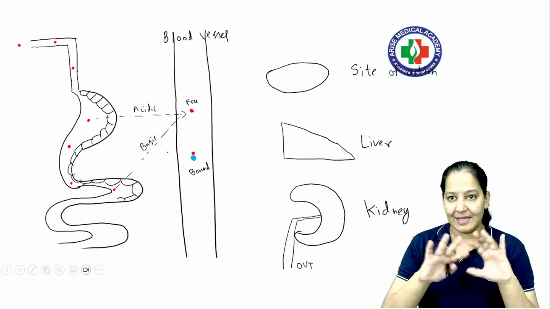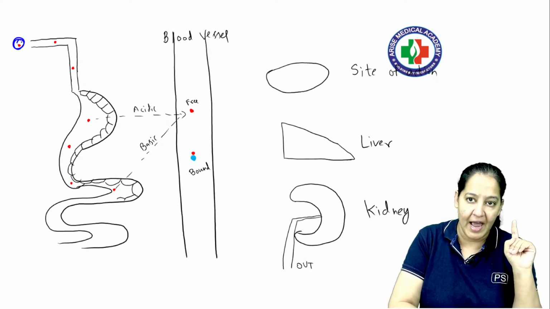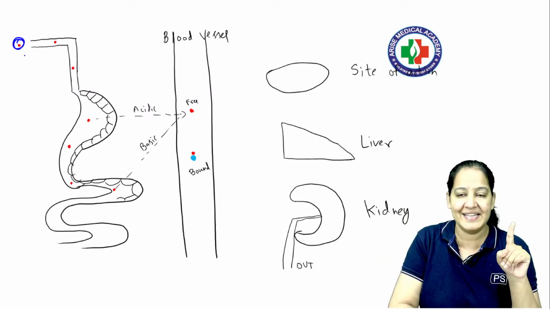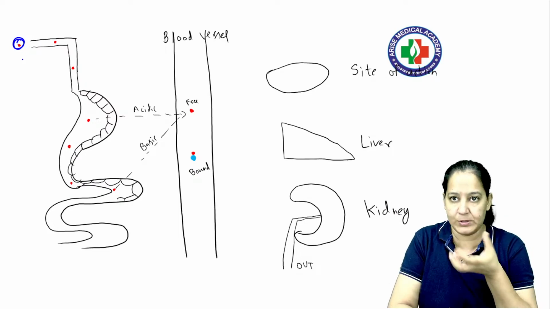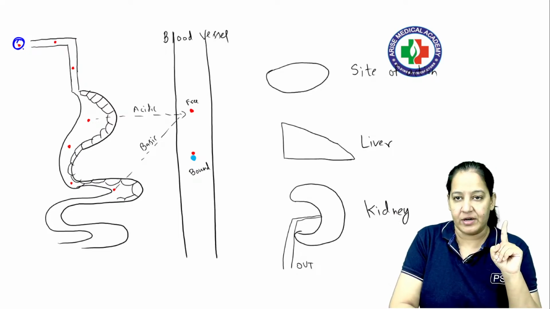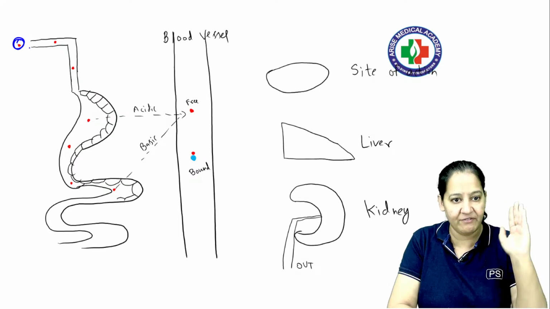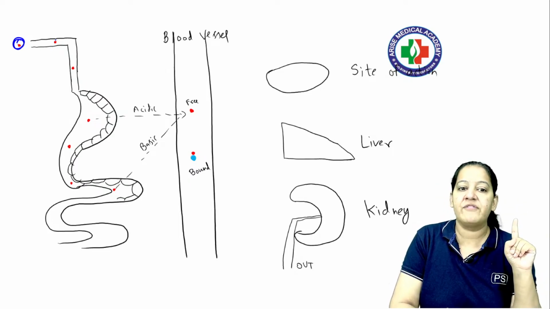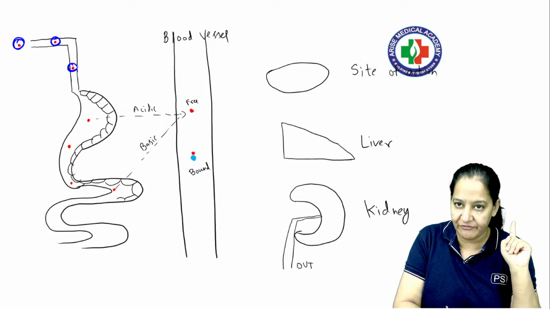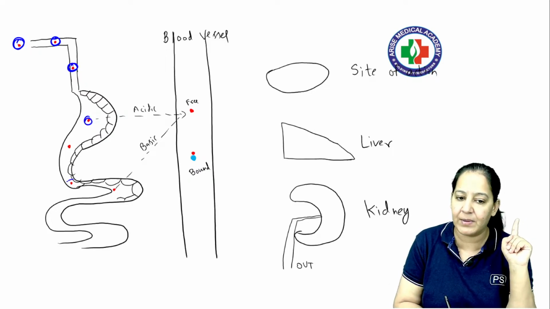You can see this is the complete diagram. You can see this is the drug. I am taking it by the oral route. The easiest, cheapest, conventional route is oral. Just suppose the person is having a headache and we are taking the drug for that. So the drug first goes in the mouth, then it goes in the esophagus, then it goes in the stomach as well as the intestine.